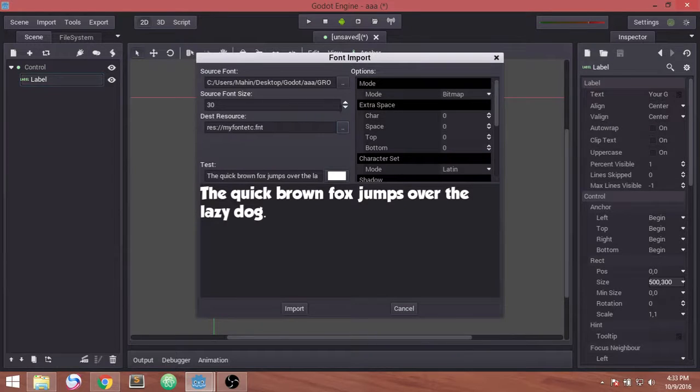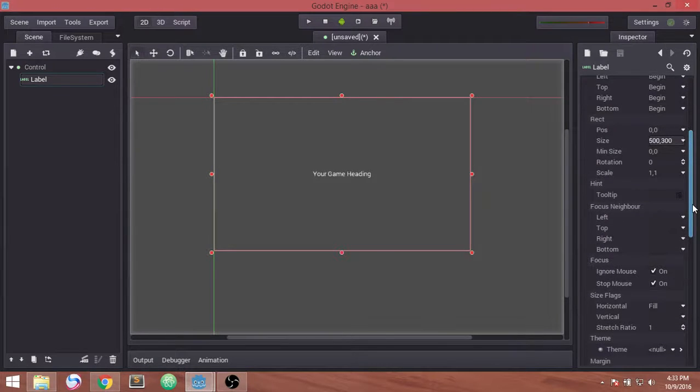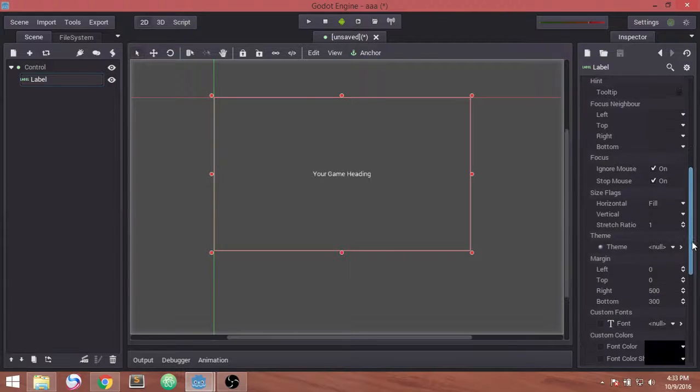Okay, and here I can adjust the font size. The heading should be bigger, 32 should be good. So I imported it as my font etc.fnt. Import, here import it. So it is in the res folder, which means it is in the game folder.